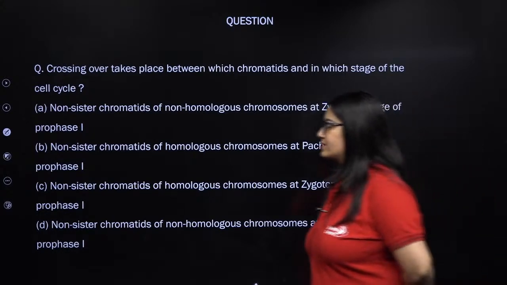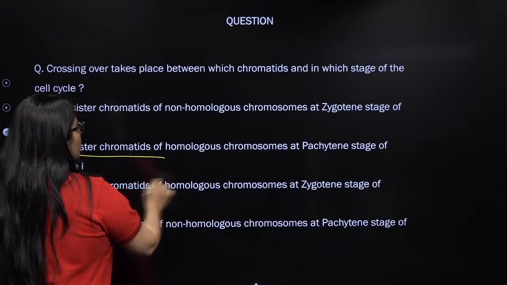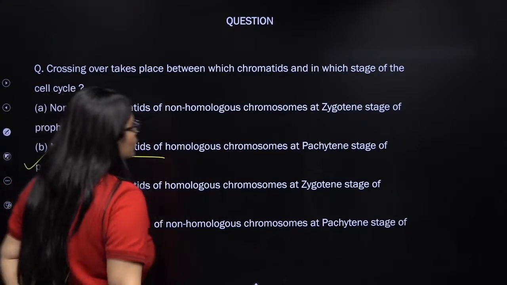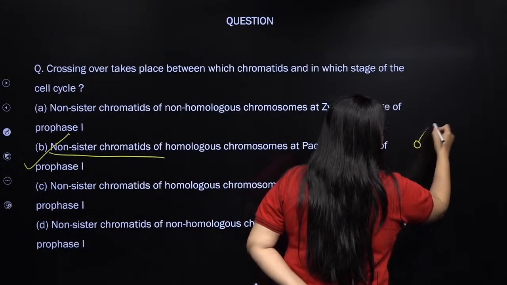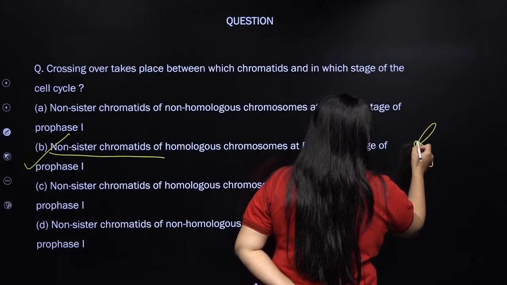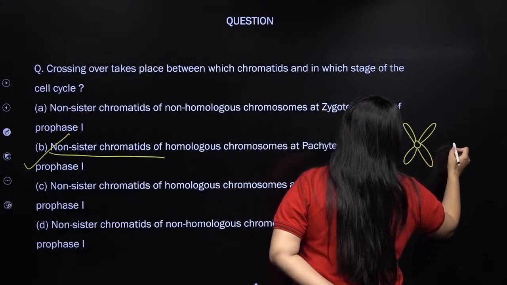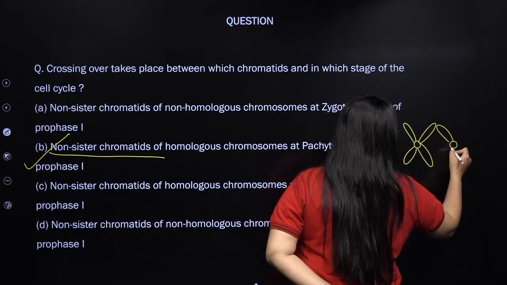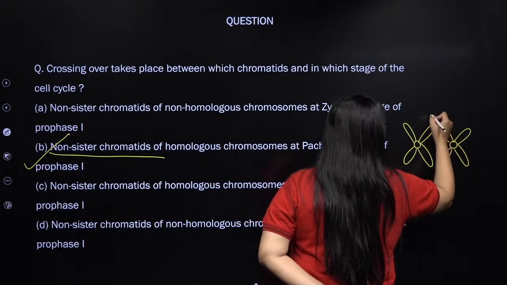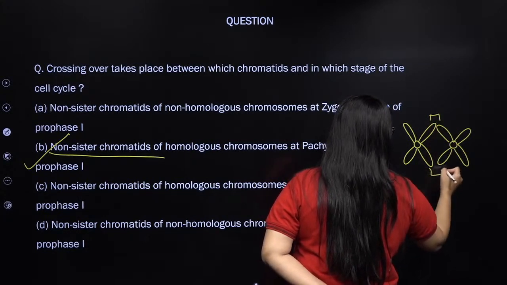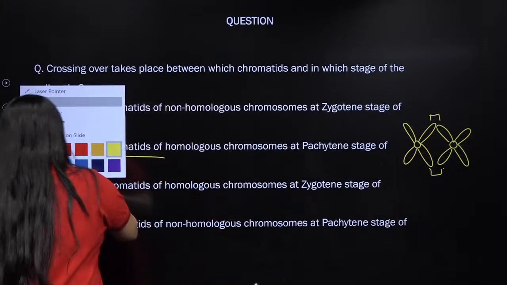That's absolutely correct. They will take place between non-sister chromatids of homologous chromosomes at the pachytene stage. So how does it look? Let me show you. Let's say this is your one chromosome and let's say this is your another chromosome, right? So crossing over will take place here, right? So what are these? Let me show you with another color.